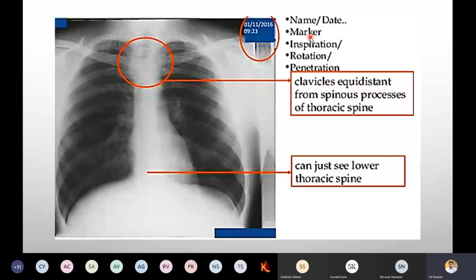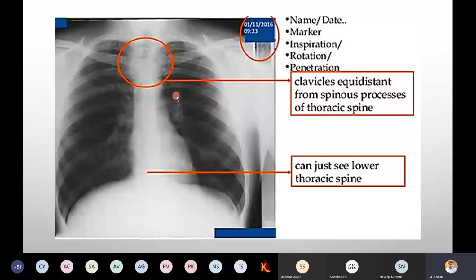Then inspiration: when the person takes air into the lung, only then the beam should pass the rays. That is denoted by a black color in the chest, which is air filled. If it is expiration, what will be the observation? We will see after rotation. Rotation means we want to focus on the mid, that is the clavicle.